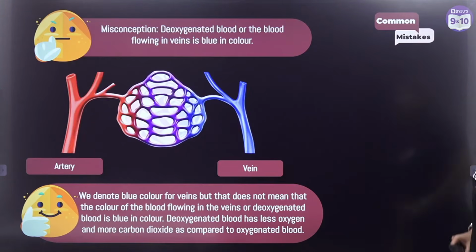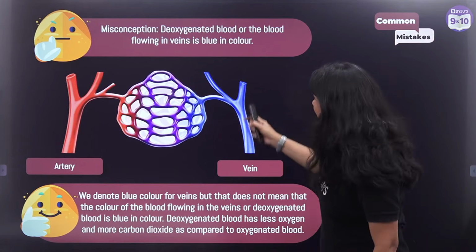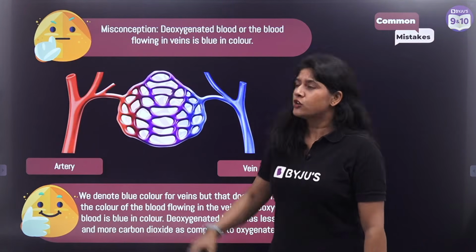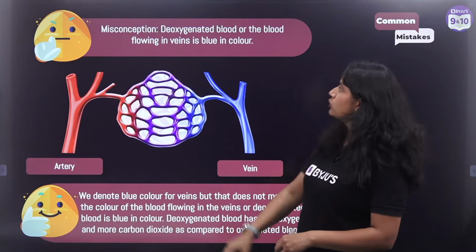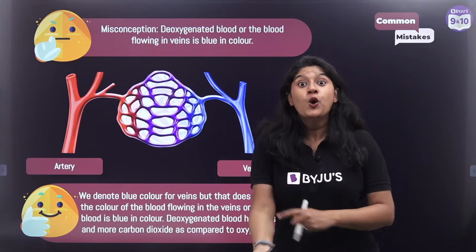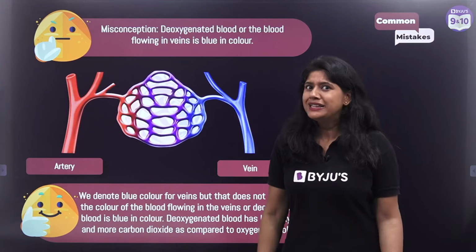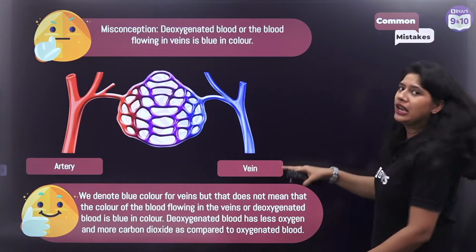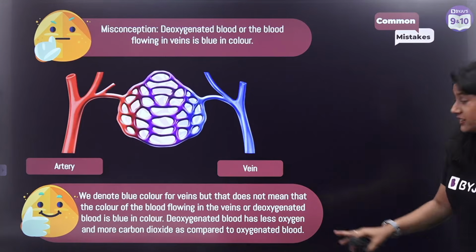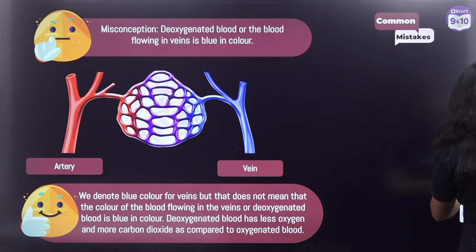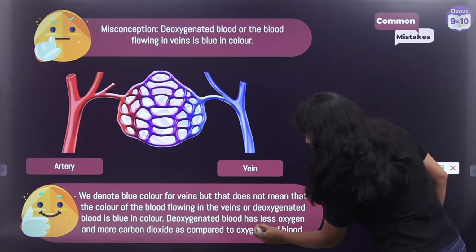Now, let's quickly take a look at a very interesting fact. I was telling, right, we have this in blue and this in red color. So of course, the myth or the misconception is that the deoxygenated blood which is flowing in our veins is usually blue in color. But that is not the case. We use the blue color for the representation only. But, right, the deoxygenated blood has less oxygen, which is for sure.